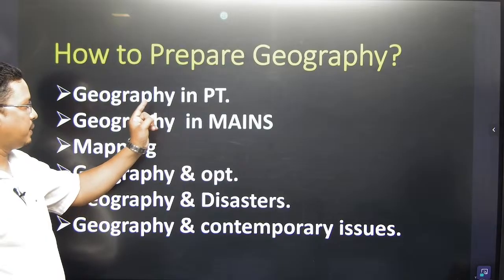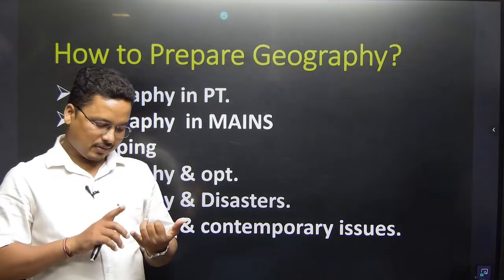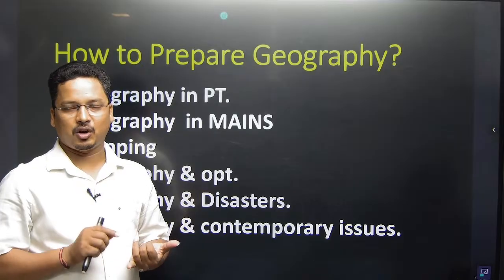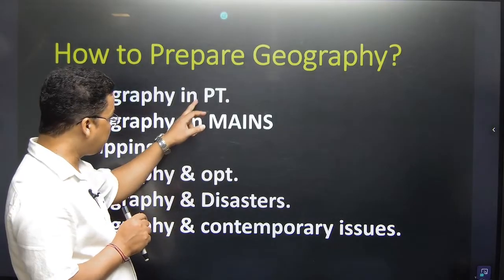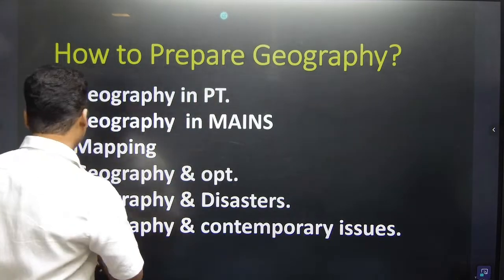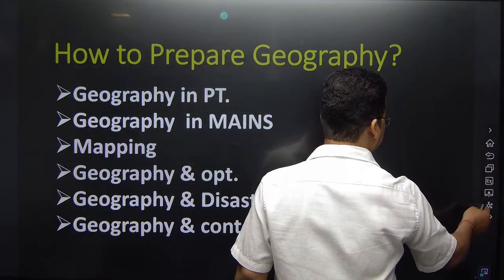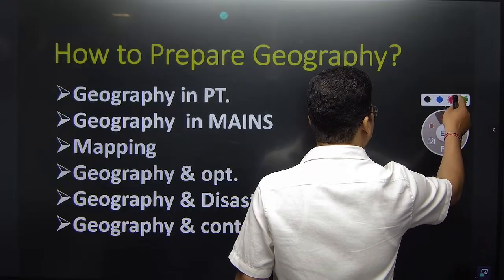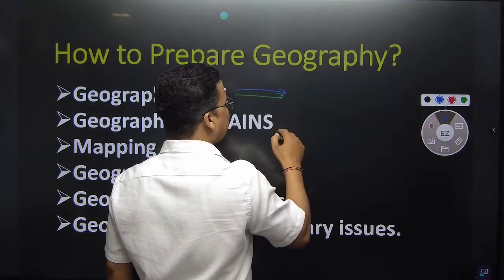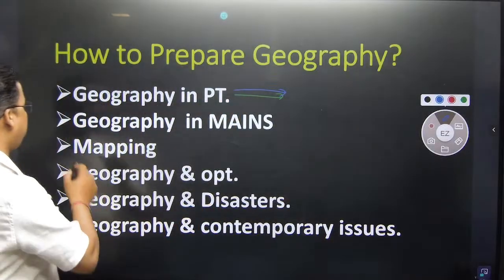If you are preparing geography for the prelims, every subject must be prepared on the basis of themes. You must segregate the themes or the prelim areas. What are the prelim areas from where they are asking the questions? For example, if you are preparing for the prelims, one theme would be mapping questions.